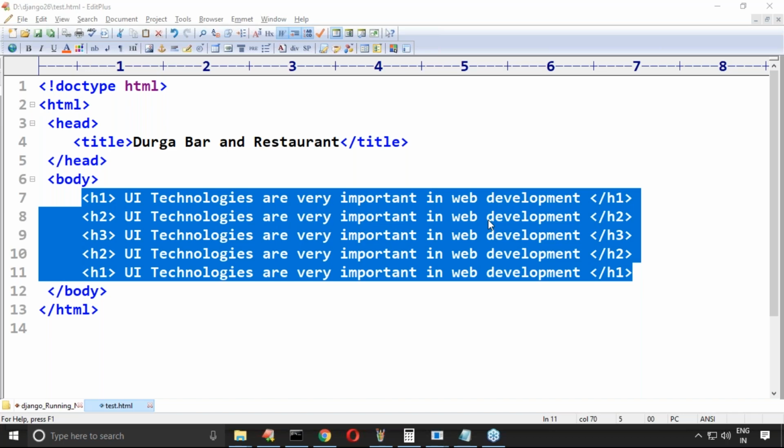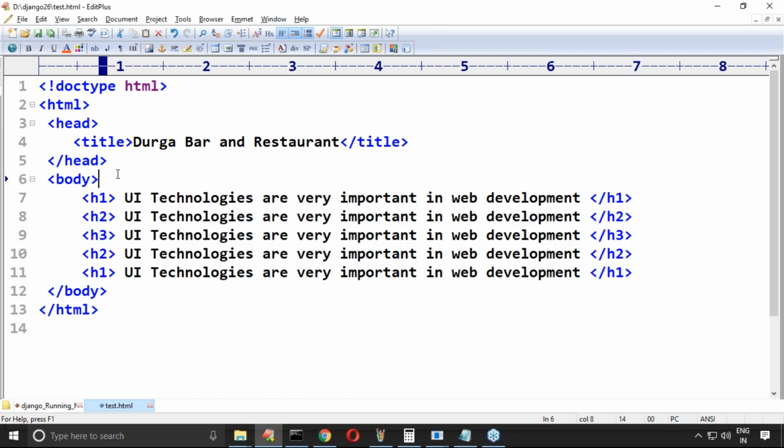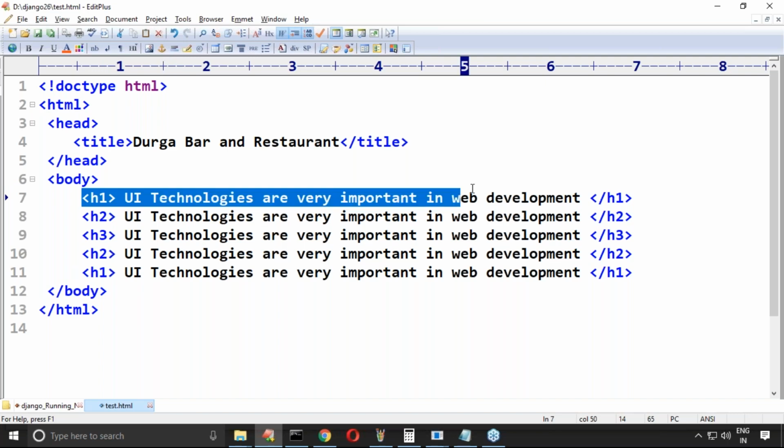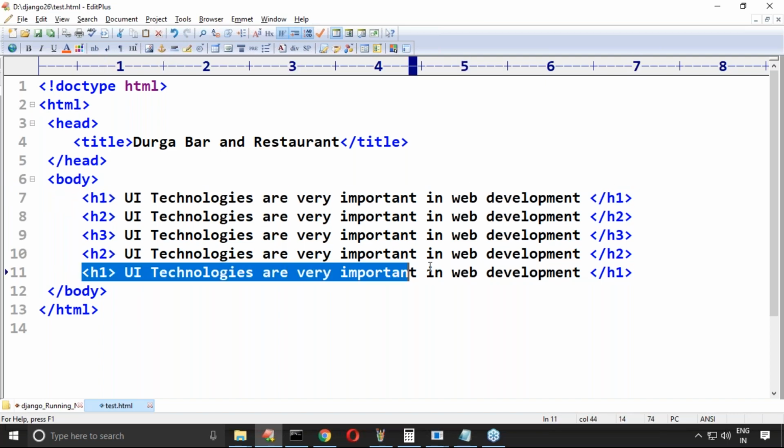Okay, sir, how can you do it? Very simple, sir. Can I go a bit beyond our HTML, I mean CSS? Do you want me to talk a bit of CSS so that you may get much clarity? Of course, don't ask any question related to the CSS, because there we are going to talk in detail. Now my question here is, sir, the h1 tag is available here. Here also the h1 tag is there.